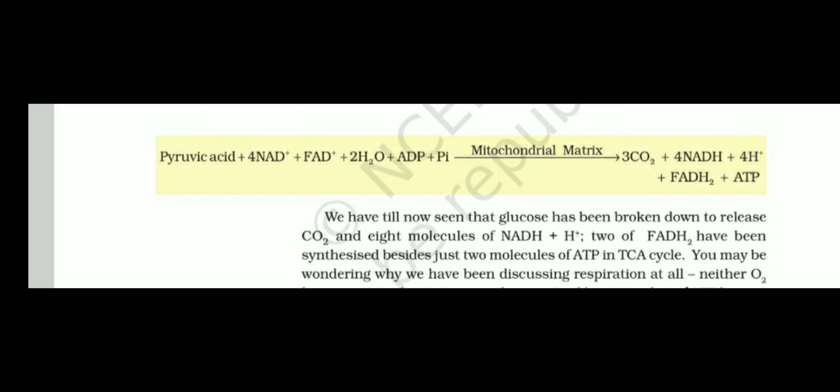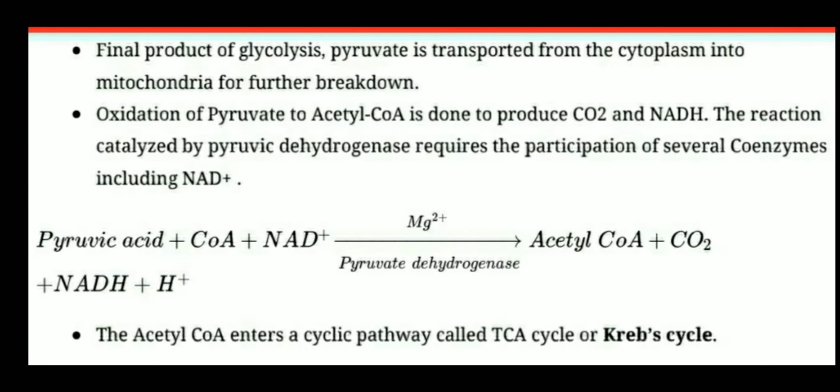So this is the benefit of the Krebs cycle. In the Krebs cycle, 1 molecule of pyruvic acid forms 4 NADH, so 2 molecules form 8 NADH. 1 molecule of pyruvic acid forms 1 FADH2, so 2 molecules form 2 FADH2. Similarly, 2 ATP molecules are formed during the Krebs cycle.